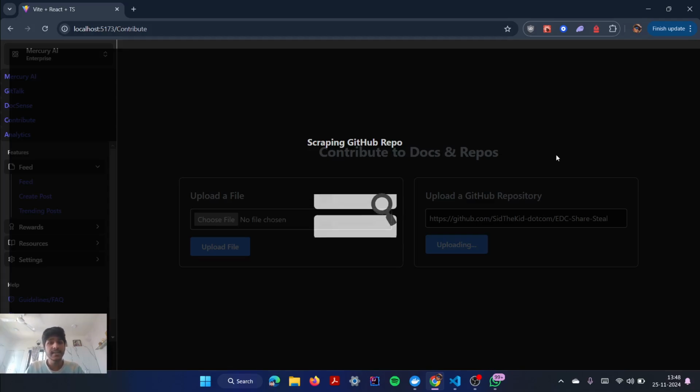We basically take in the repo and then search the repo on the web and then scrape that repo. Once we have that repo, we traverse through the repo recursively through every file to find out the structure of the file, the contents of the file, and index it. We break it down into chunks and then index each chunk. And then each chunk is stored in a vector DB. We are using Astra DB for our purposes.